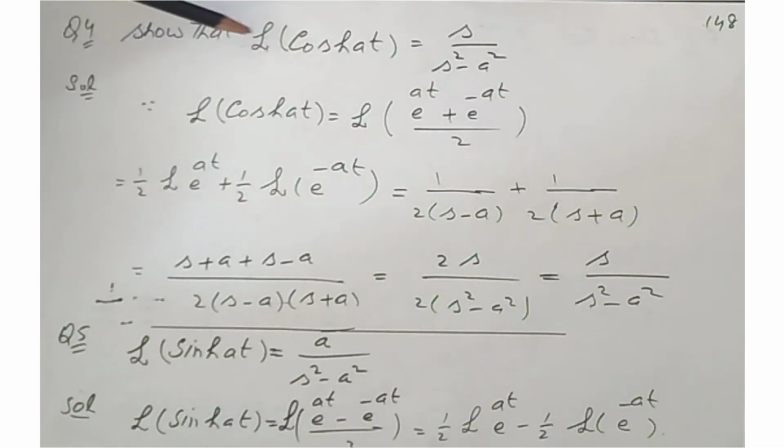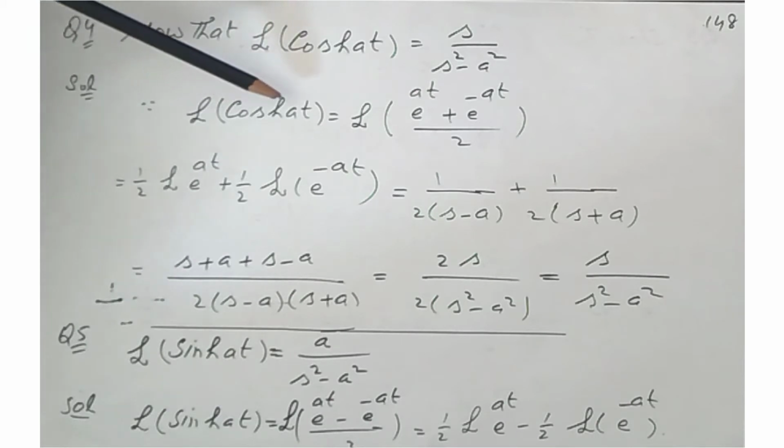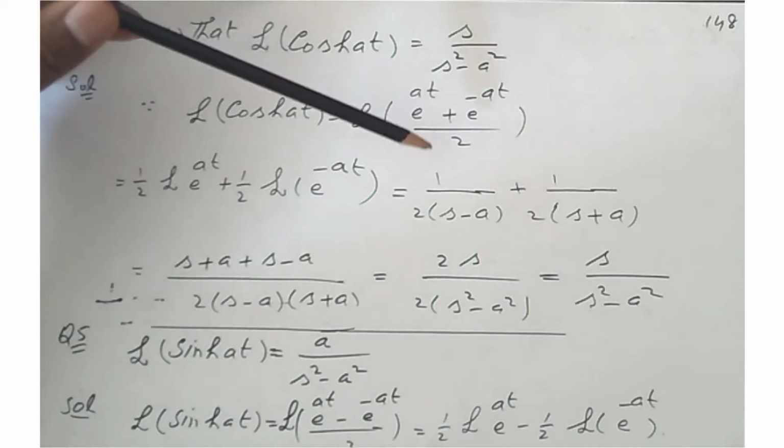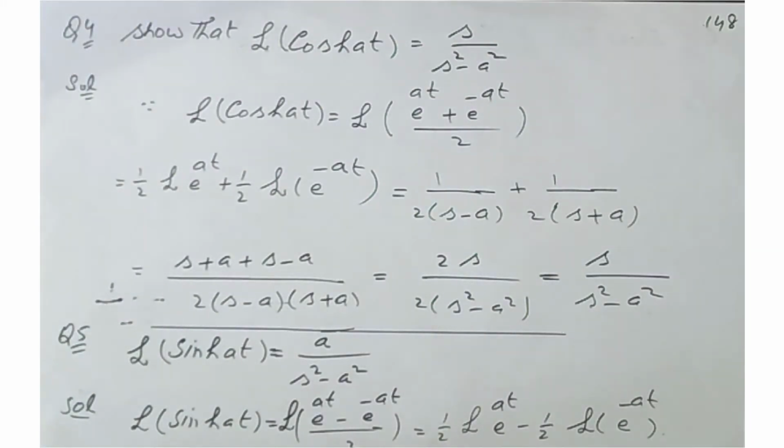Now question 4: show that Laplace of cosh at equal to s over s square minus a square. We prove this formula. Laplace of cosh at is Laplace of e to the at plus e to the minus at over 2, by using the formula of cosh at. Now we separate the Laplace.